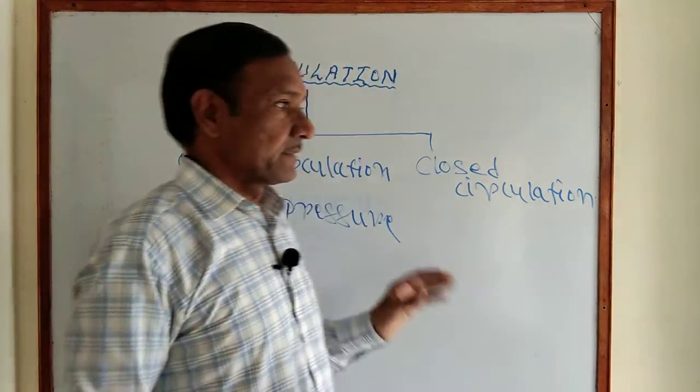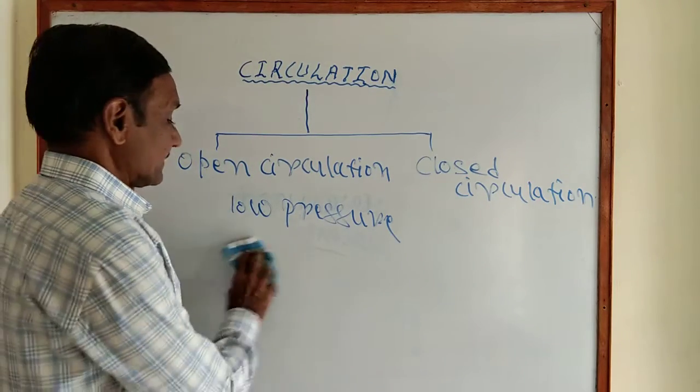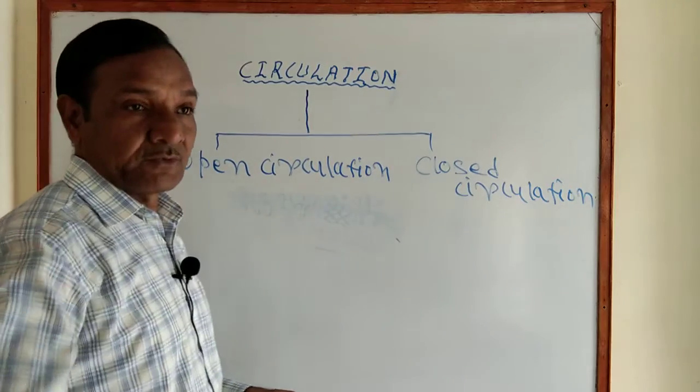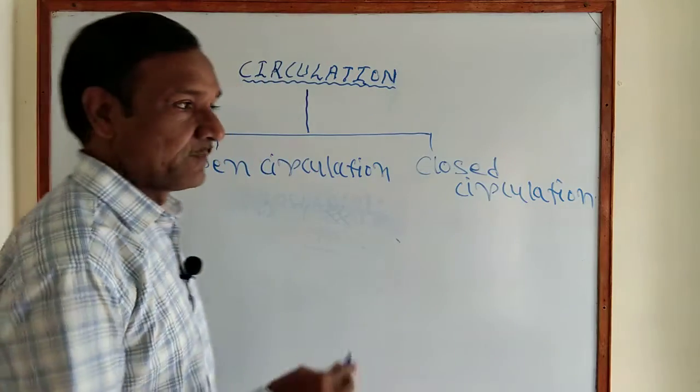Then again, in open circulation, the blood does not contain the respiratory pigment known as hemoglobin. Those animals show open circulation, and in them the blood does not contain the respiratory pigment.